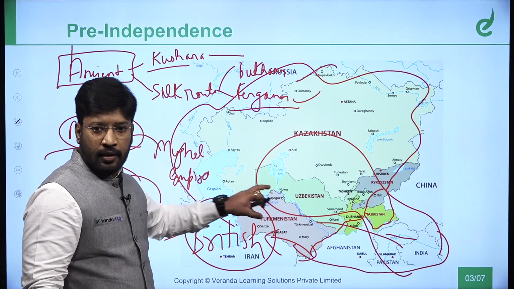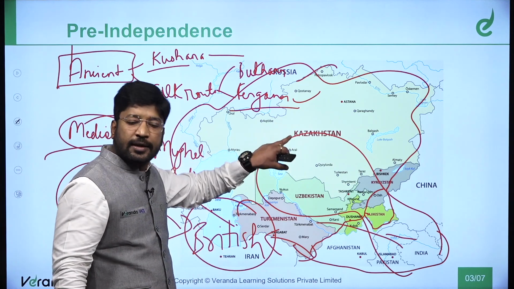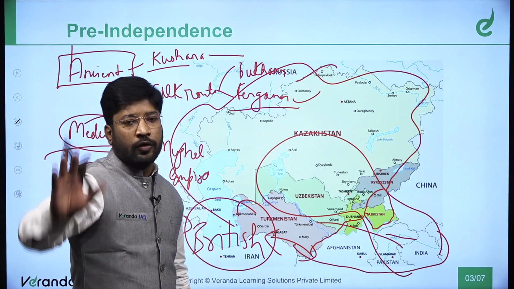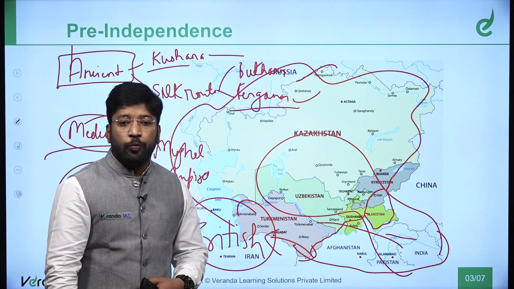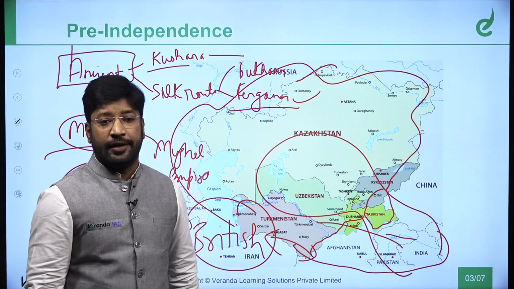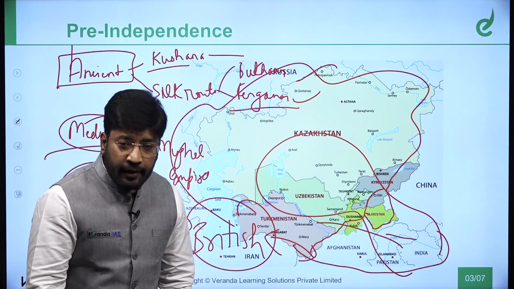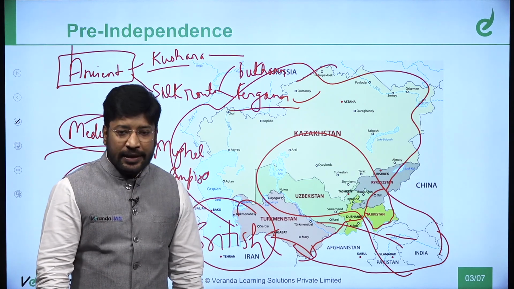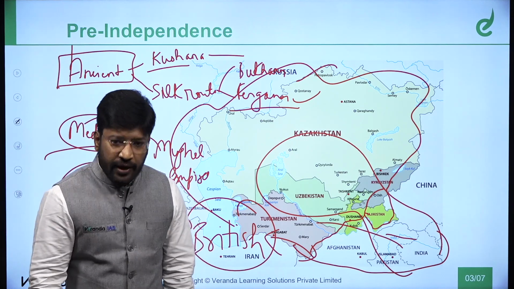So they treated this as a buffer, a region that needs to be protected for their territorial integrity. They were not interested in the affairs of what is happening in Kazakhstan, the inside affairs, no foreign policy over there. Their only concern at that time was to protect India's territorial integrity, British India's territorial integrity. So that is what happened in the relations with Central Asia in the past.